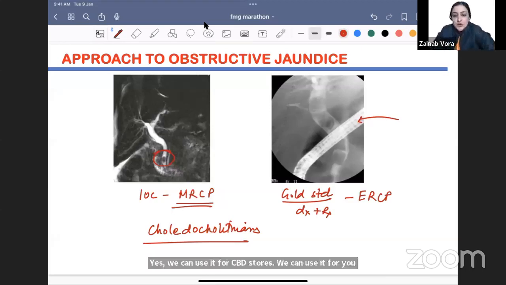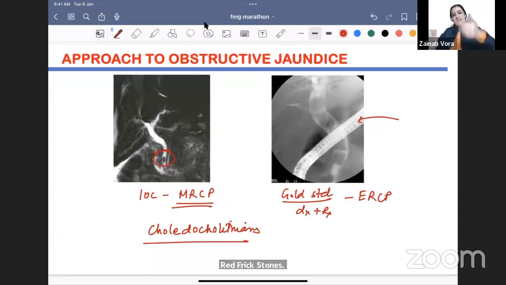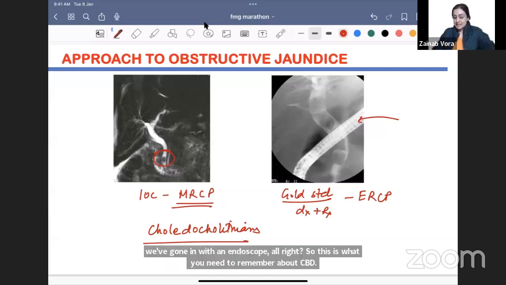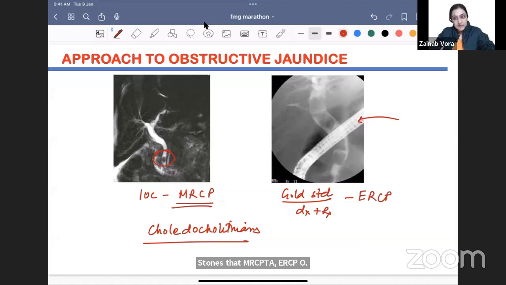So Dormia basket can be used to remove stones, but with ERCP, basically the idea is that I can remove these stones also. We've gone in with an endoscope. All right. So this is what you need to remember about CBD stones: that MRCP and ERCP are used. Ultrasound is only used as a preliminary investigation. It is not the best investigation.